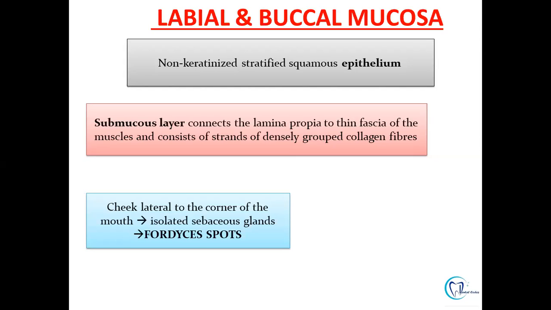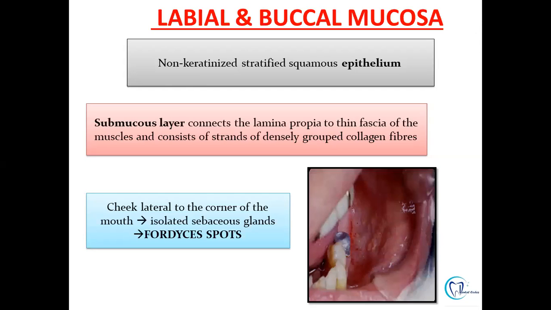Also, there will be presence of the muscle bundles in the submucosa. So, the submucosal layer will comprise of thin muscles and also there will be dense collagen bundles. Also, sometimes in the buccal mucosa, you can appreciate presence of ectopic sebaceous glands. These are known as sebaceous granules and sebaceous spots. So this is not a pathology.